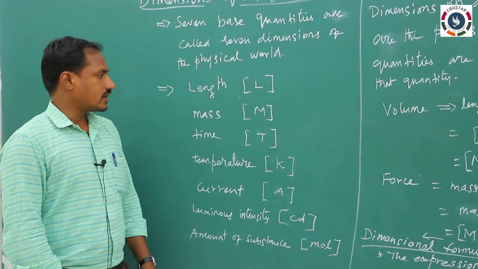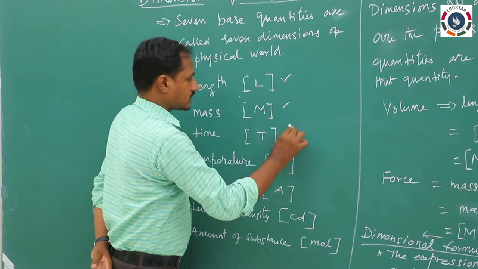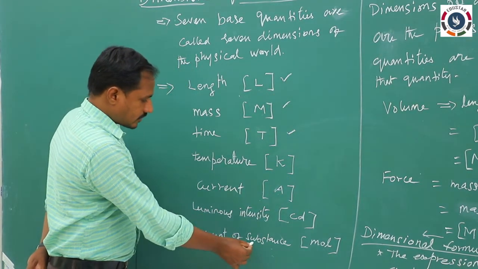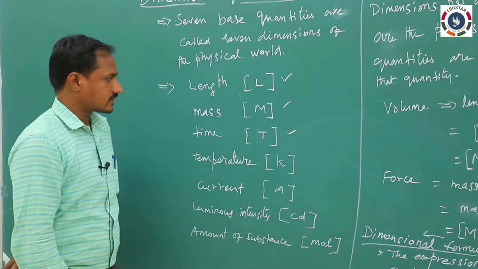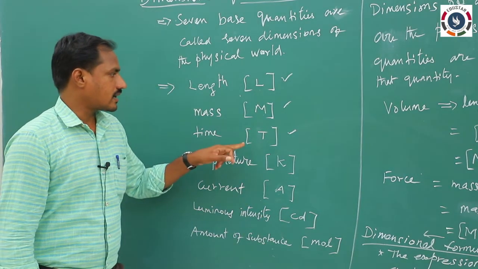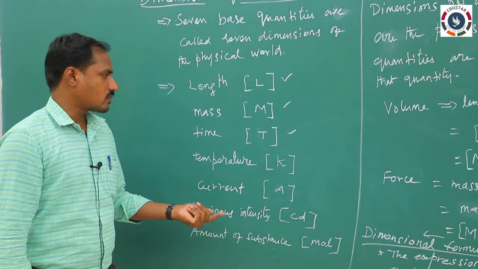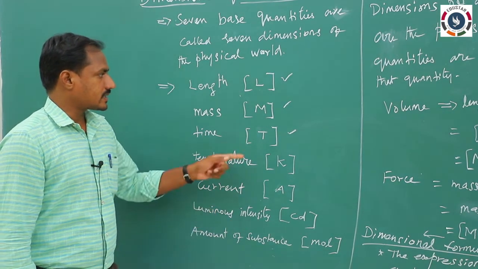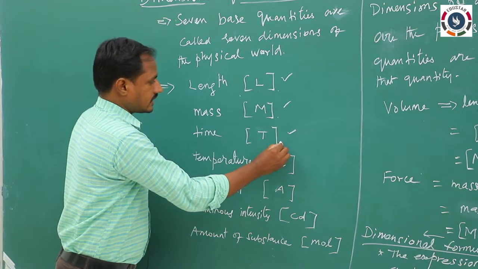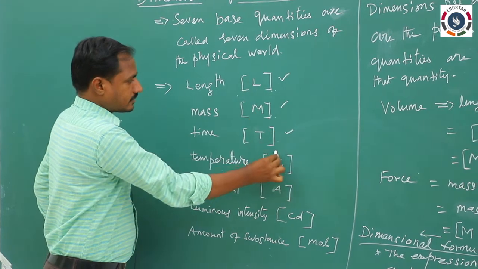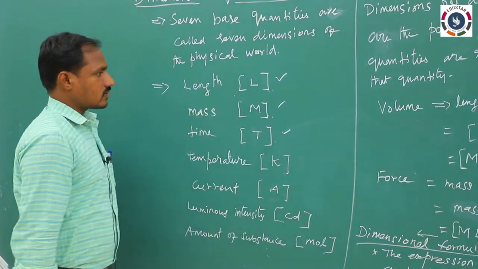In mechanics we can take length, mass, time, while the others appear in various branches. In mechanics, quantities like pressure, force, acceleration, momentum can all be represented by only L, M, T: length, mass, time.